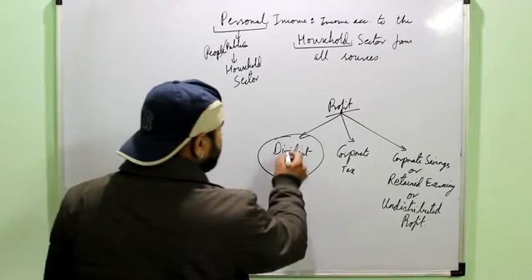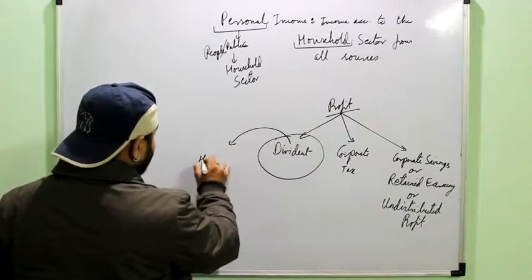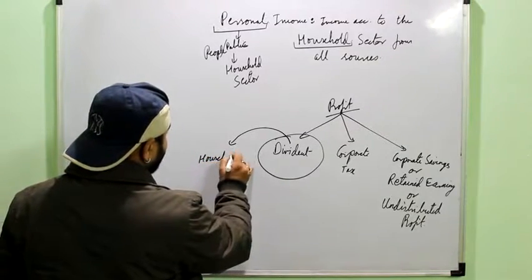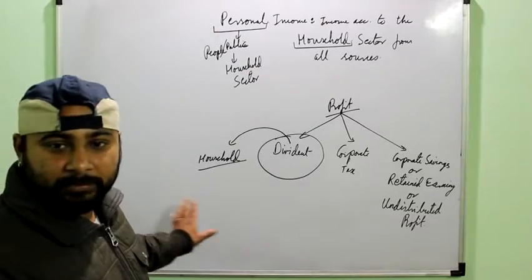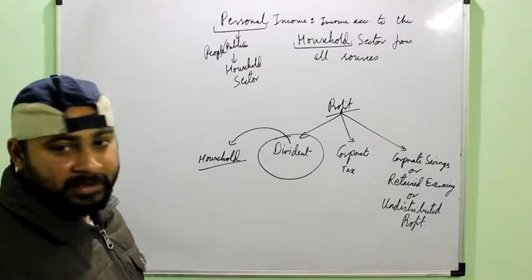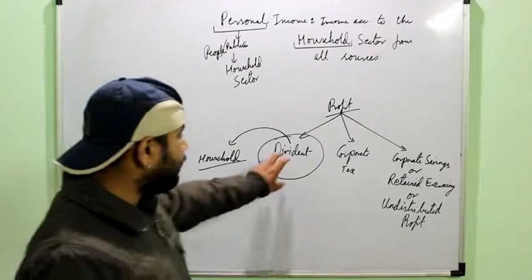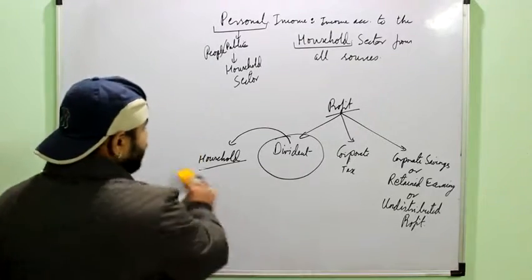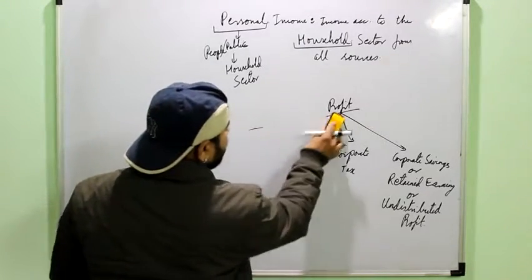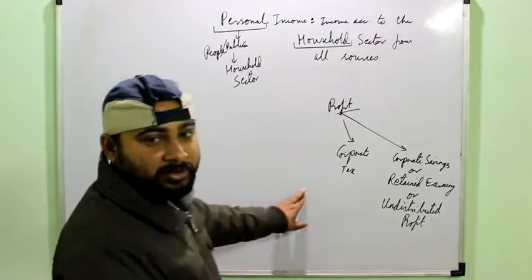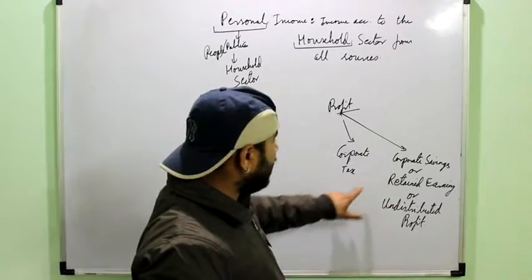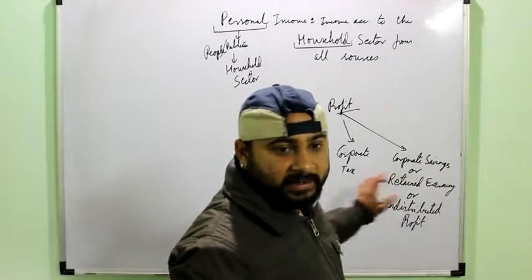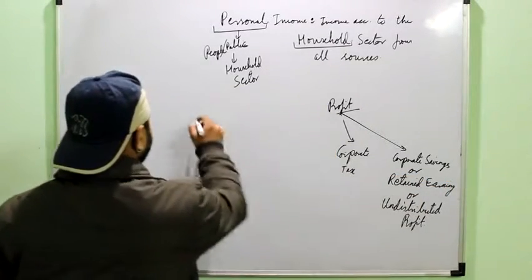So dividend has already been given to the shareholders, and shareholders are the household sectors. They are the public of the economy. Like I may have the shares of a particular company, so it will give me the dividend. So now profit doesn't contain three things, it contains only two things. That is, I have to subtract from the private income corporate tax and corporate savings, and I will get the personal income.